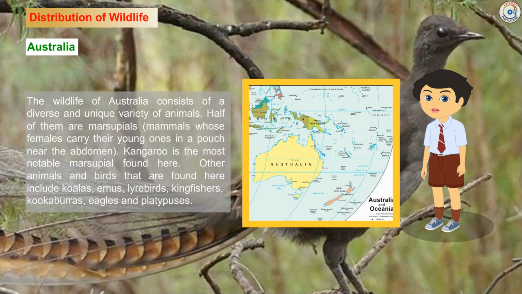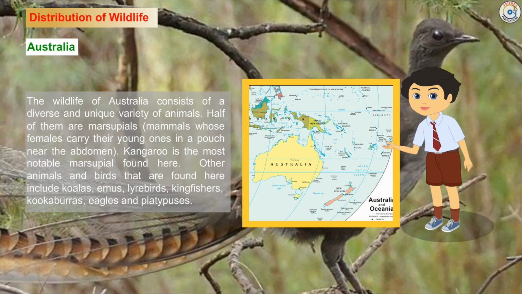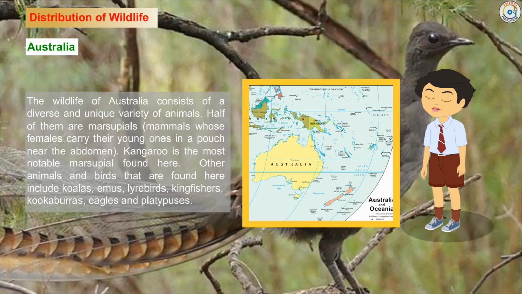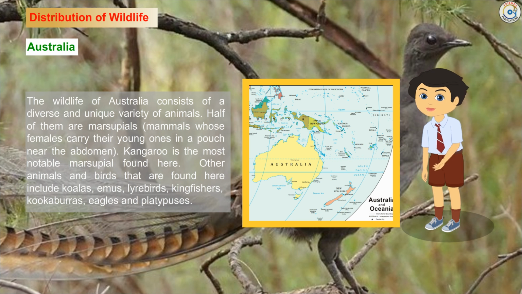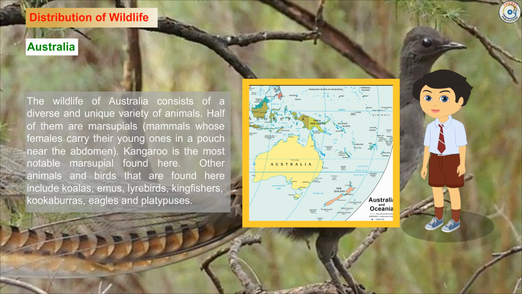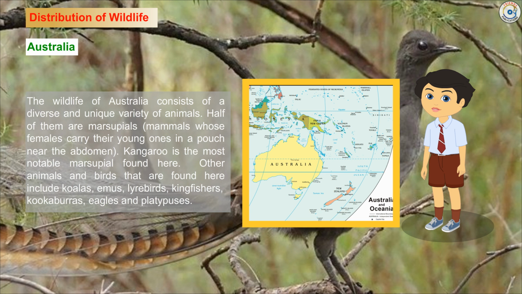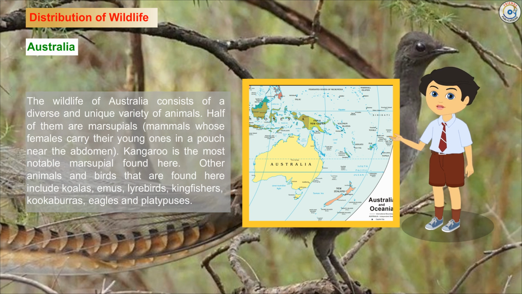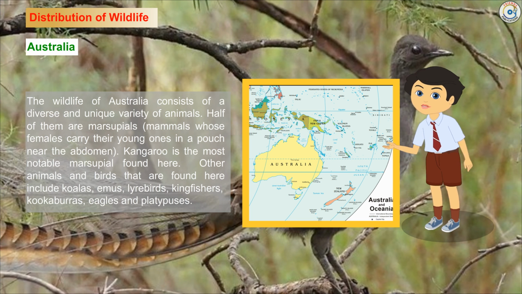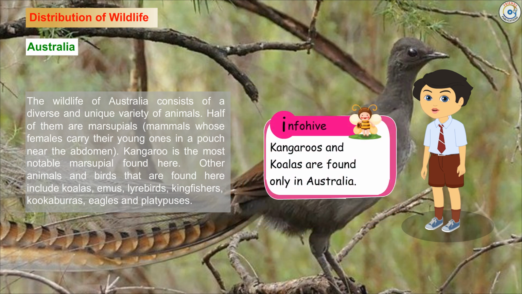Australia. The wildlife of Australia consists of a diverse and unique variety of animals. Half of them are marsupials, mammals whose females carry their young ones in a pouch near the abdomen. Kangaroo is the most notable marsupial found here. Other animals and birds that are found here include koalas, emus, lyrebirds, kingfishers, kookaburras, eagles and platypuses.